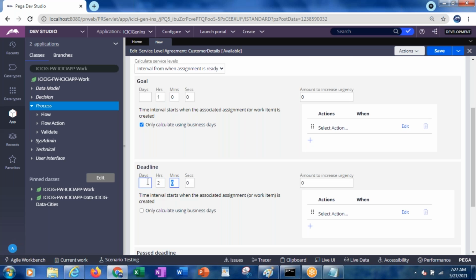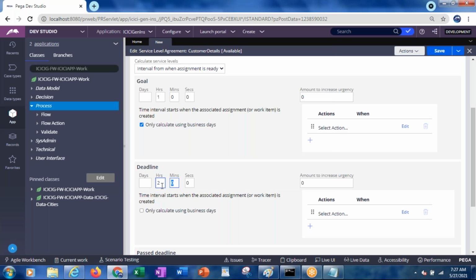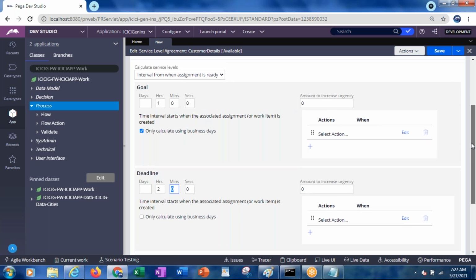So what will happen? Goal time will be 8 a.m., and deadline will be 9 a.m. Why? Because this is also calculated from the time when the assignment was created. It is not like after the goal is completed, this has to be taken. So both will be considered from the same time, whenever the assignment has been created.